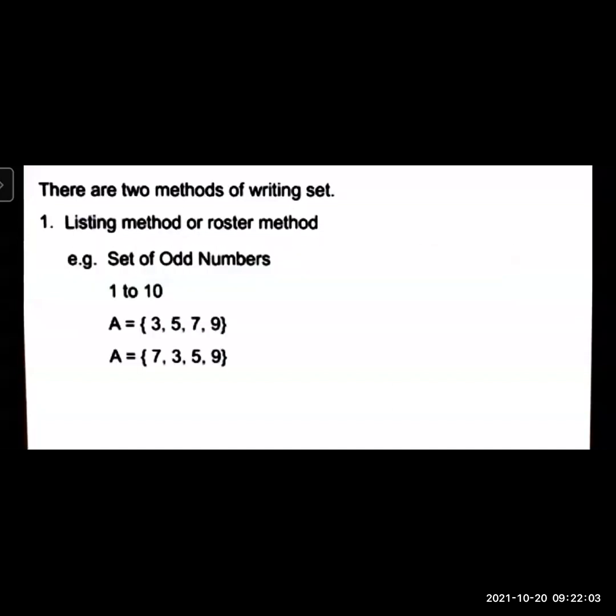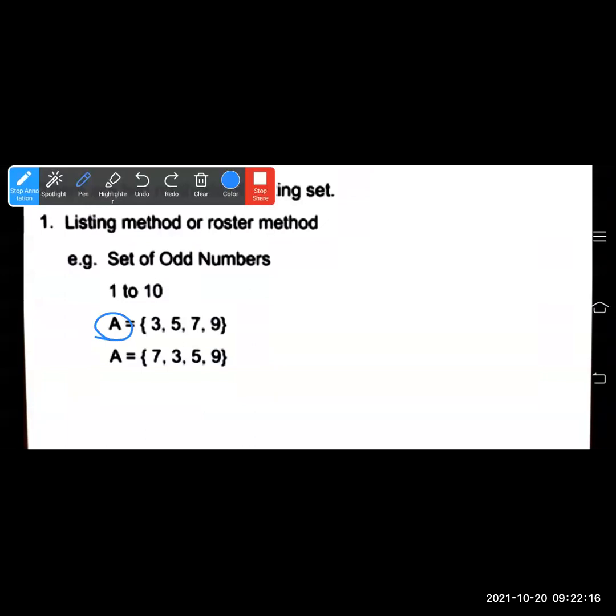You can see this example, in the listing method or roster method you have to write an example. For example, set of odd numbers. I have shown you how to write the set. The set name you have to write first, then equal to sign, then the opening curly braces, then all the elements separated by comma, then closing braces. So this way you have to write.